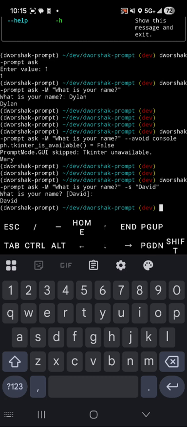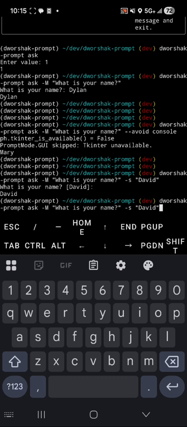But if you want to get real crazy, dworshak-prompt is really built around impacting the Dworshak folder.